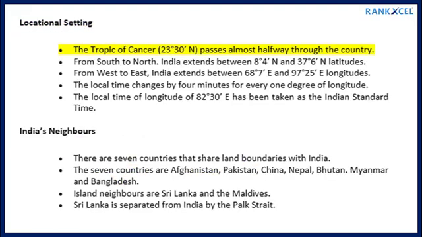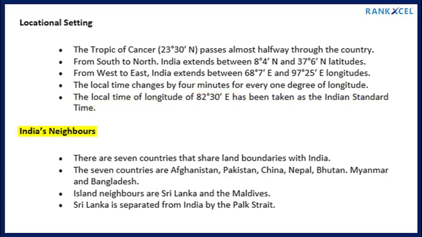Locational setting. The Tropic of Cancer, 23 degrees 30 N, passes almost halfway through the country. From south to north, India extends between 8 degrees 4 N and 37 degrees 6 N latitudes. From west to east, India extends between 68 degrees 7 E and 97 degrees 25 E longitudes. The local time changes by 4 minutes for every 1 degree of longitude. The local time of longitude 82 degrees 30 E has been taken as the Indian Standard Time.